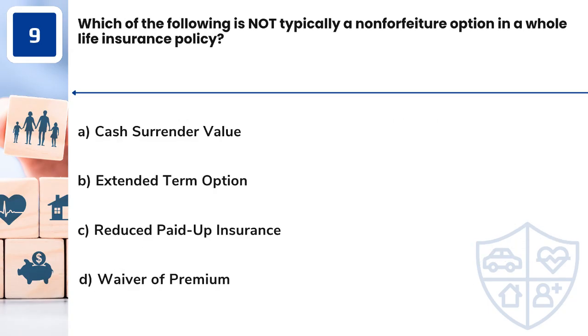Question 9. Which of the following is not typically a non-forfeiture option in a whole life insurance policy? A. Cash surrender value. B. Extended term option. C. Reduced paid-up insurance. D. Waiver of premium.